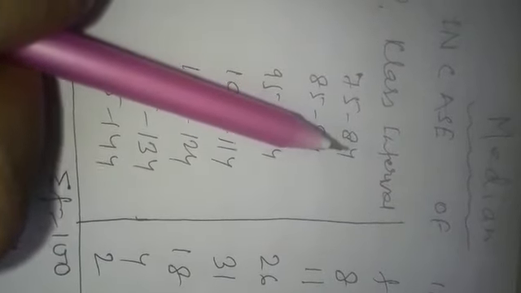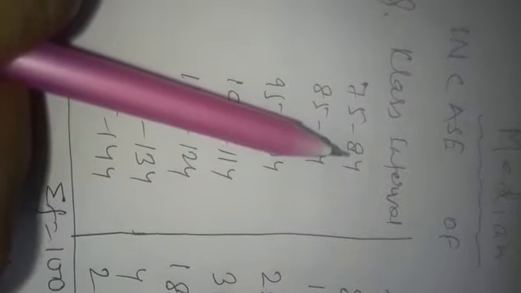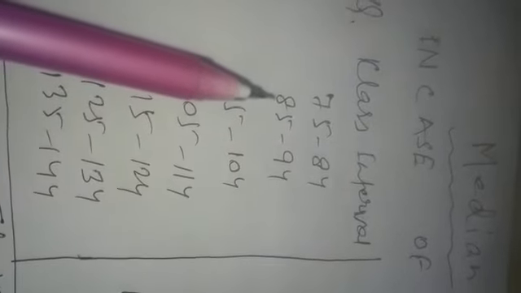Now, how do we find the difference between the upper limit and lower limit of two consecutive classes? The upper limit of the first class interval is 84 and the lower limit of the second class interval is 85. What is the difference in these two? The difference is 1. Now I will take half of it, which gives us 0.5.